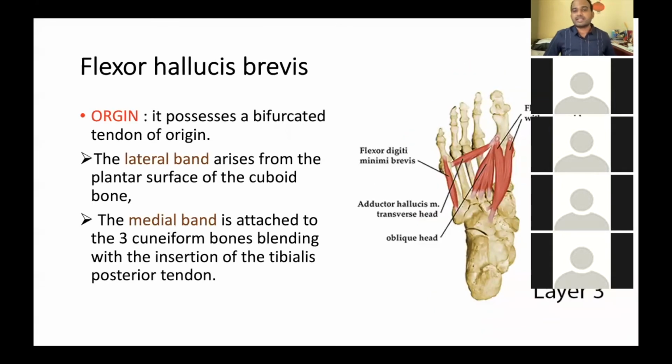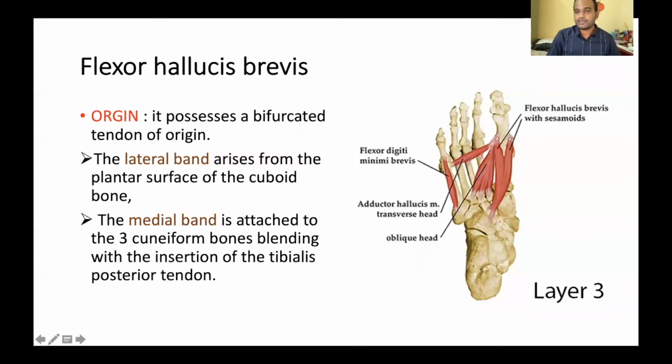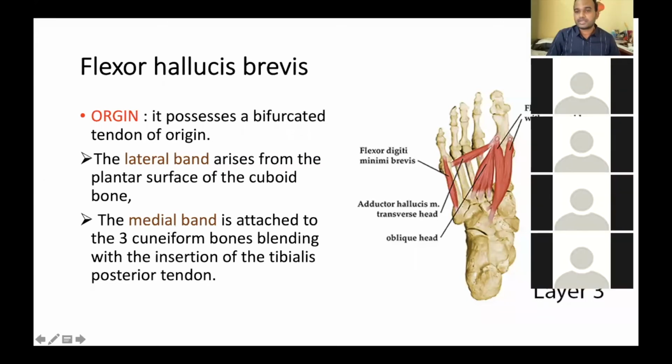The first muscle is the flexor hallucis brevis. Is it clear, everybody? Yes, sir. So this is the flexor hallucis brevis, the first muscle of the third layer of the sole. If you see its origin, it possesses a bifurcated tendon of origin, with a lateral band and a medial band.